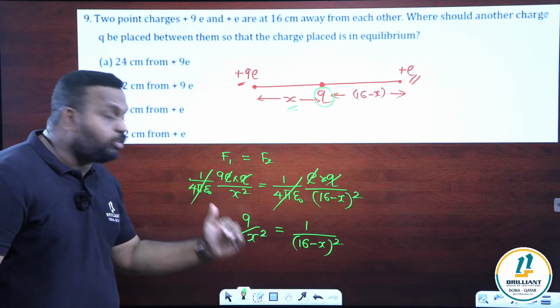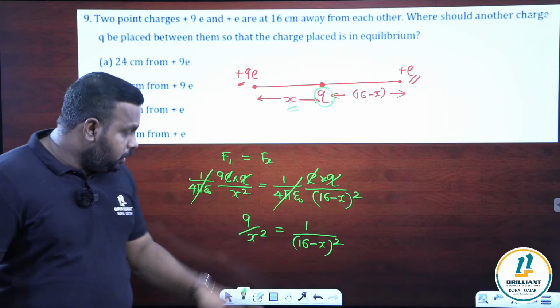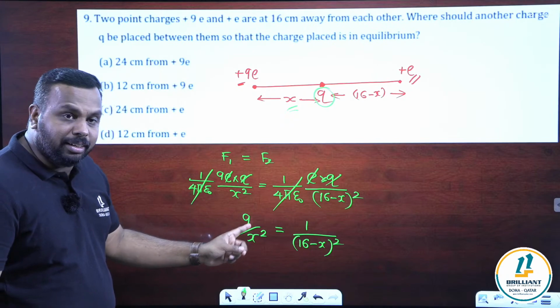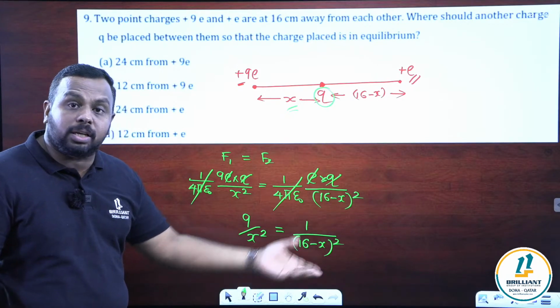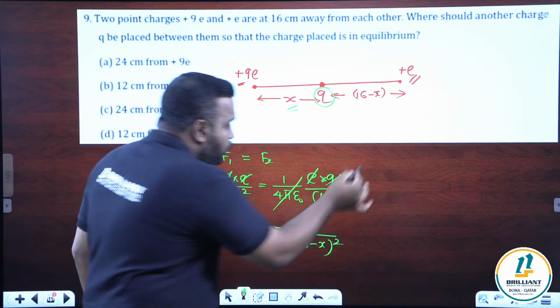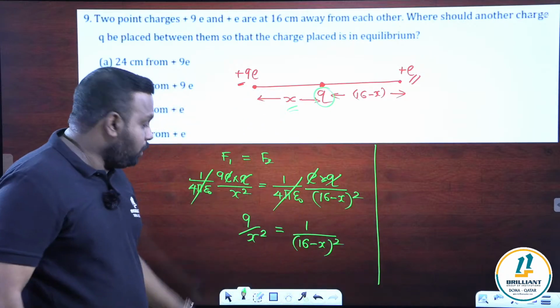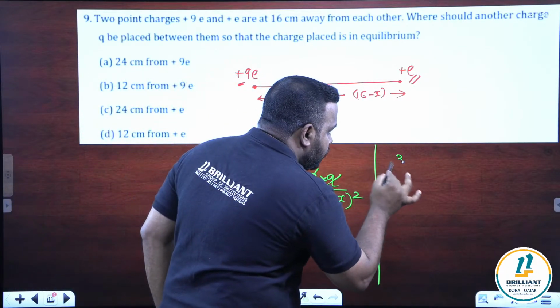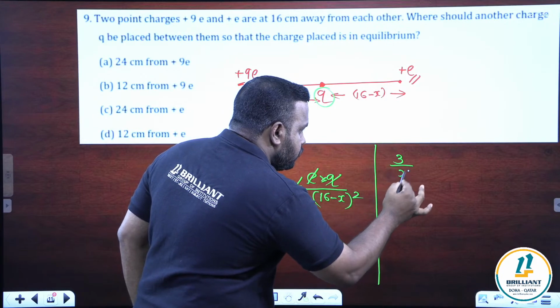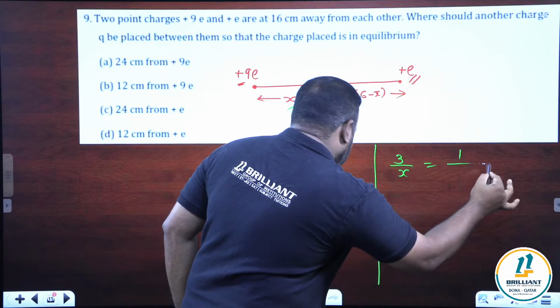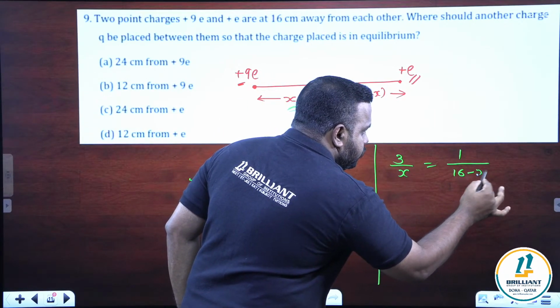By solving this, we have to find the value of x. That's our answer. Now you can see there is an advantage: 9x square, 16 minus, all are perfect squares, so you can easily take the square root. This equation will become very simple. Square root of 9 is 3. Square root of x square is x, is equal to 1 divided by 16 minus x.